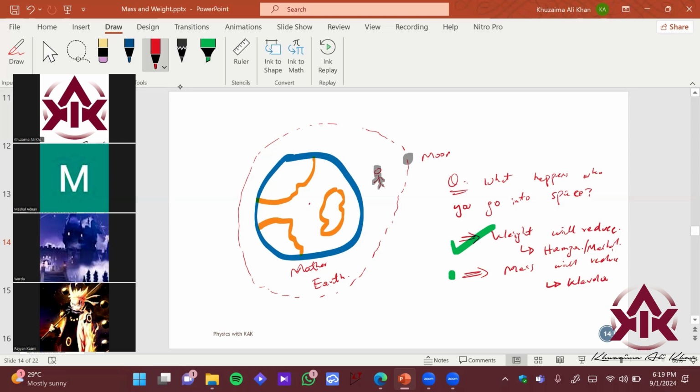Okay, so what happens over here? This is the center of Earth. Let me just call it O. ठीक है. So this is basically trying to pull Mashal. मशाल को pull करने की कोशिश कर रहा है. So this is the pull of gravity है, ठीक है. So it's trying to pull मशाल over here, ठीक है.